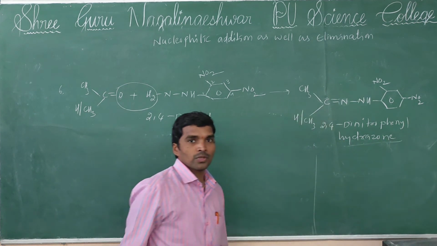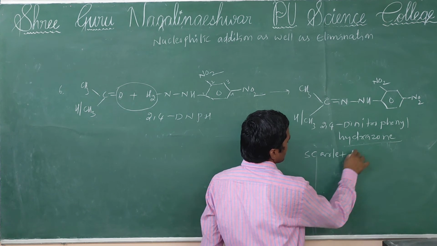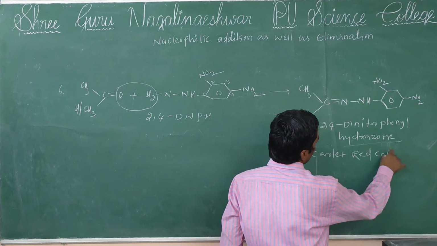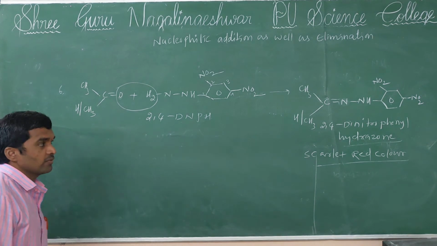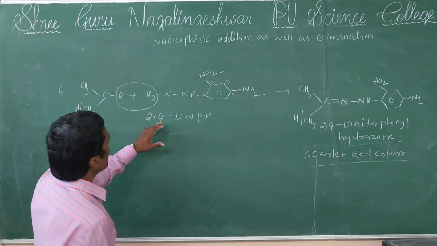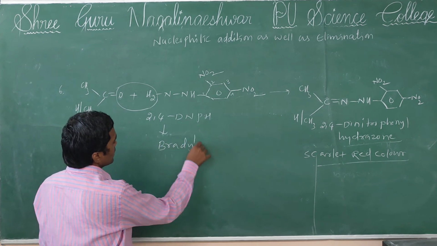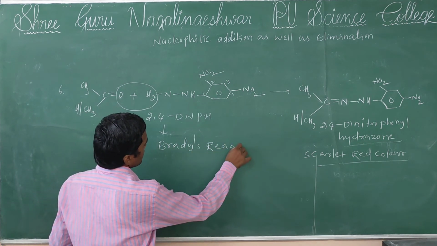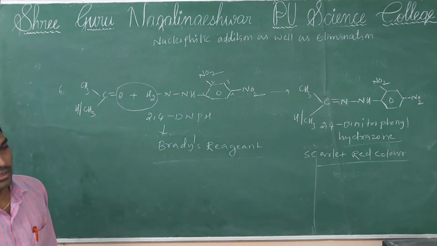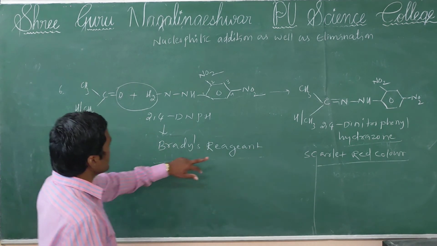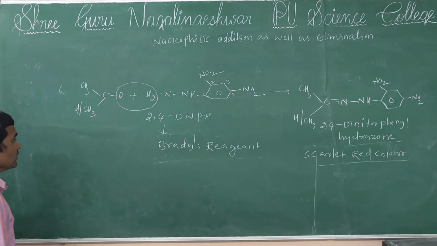This forms a scarlet red color. You remember. So this 2,4 DNP is also known as Brady's reagent. What is this? Brady's reagent. It is called Brady's reagent. Remember, it is used to give the positive test for aldehydes as well as ketones.